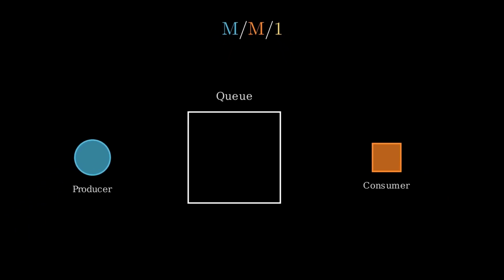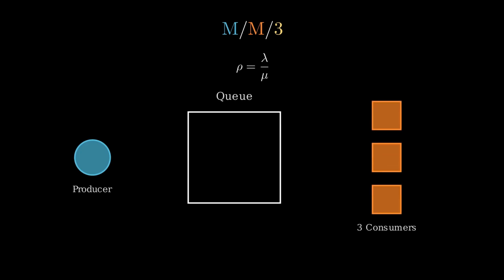Let's change that to 3. So we have an M/M/3 queue now, 3 consumers. Back to that formula, the average number of items in a queue. Utilization is the arrival rate over the service rate. But now that we have more consumers, we can just tack that onto the denominator. Suddenly, the utilization has been divided by a third, and the average number of items drops exponentially.